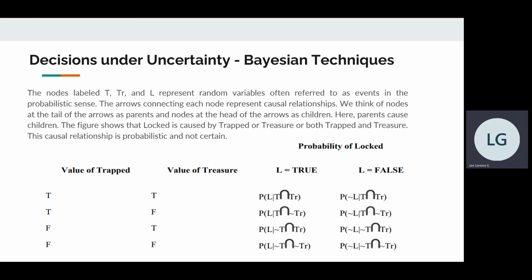As the number of possible values of these events gets larger, or the number of parent nodes, let's say, given the child node goes up, the number of entries in the conditional probability table for each child node increases exponentially. Let's move on to the next slide.